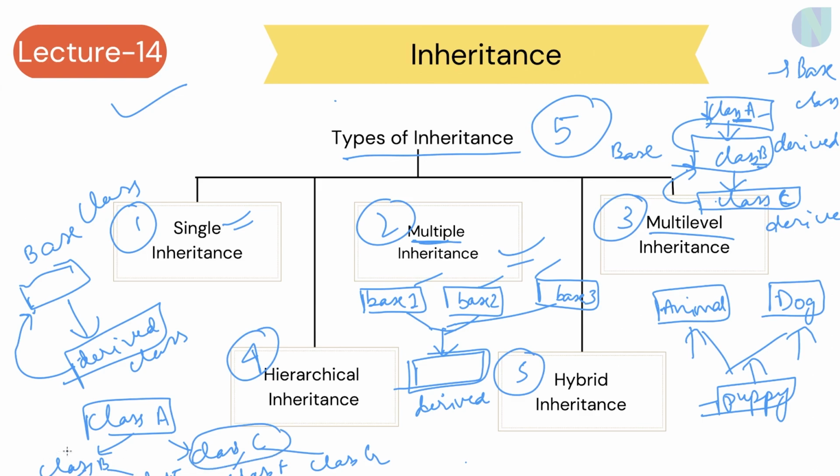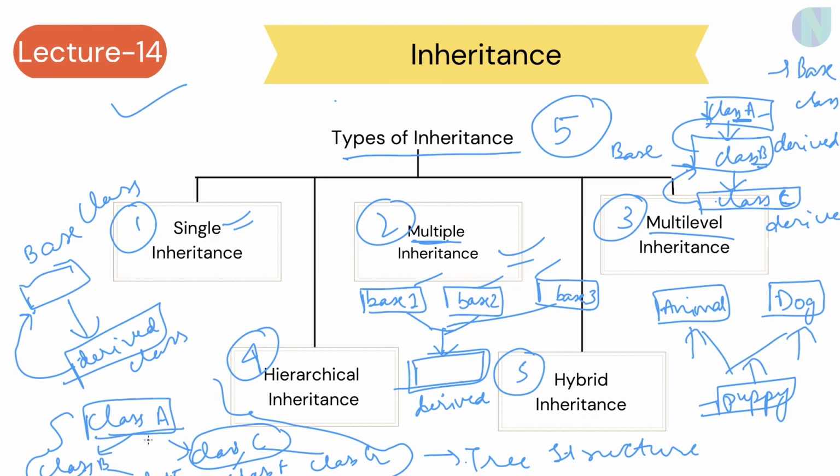So basically, whenever there is a single base class, and multiple derived classes inherit from it, that is called hierarchical inheritance. In this particular inheritance, there is a tree kind of structure which is being formed. So there are levels of inheritance happening.